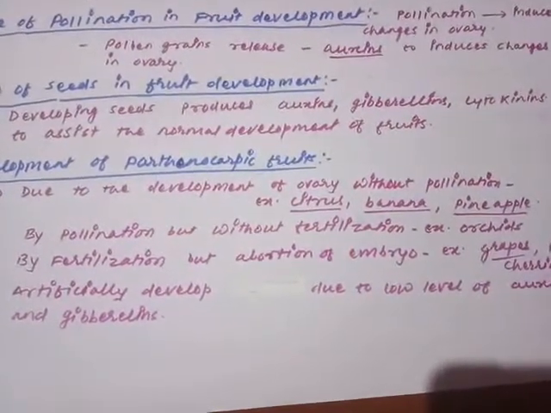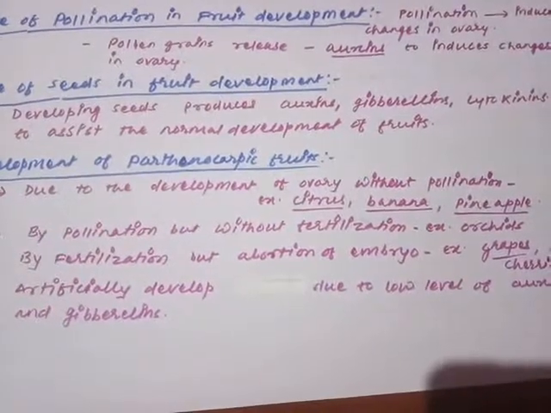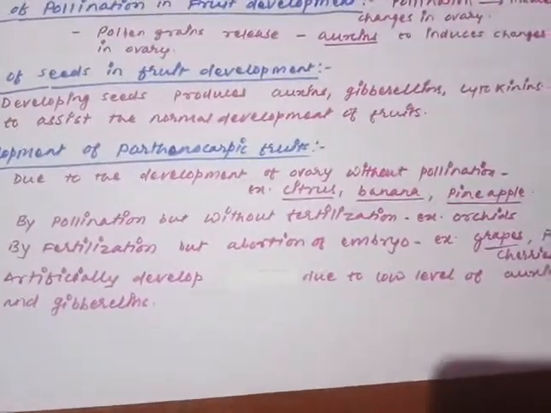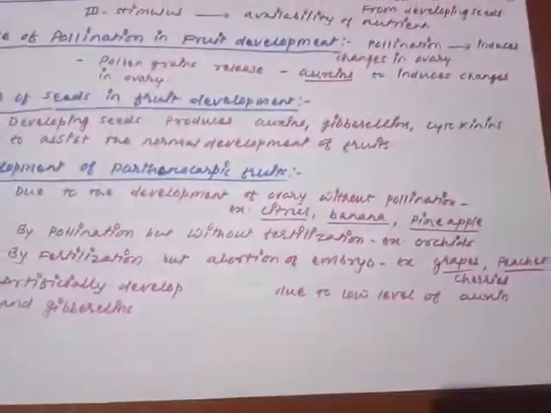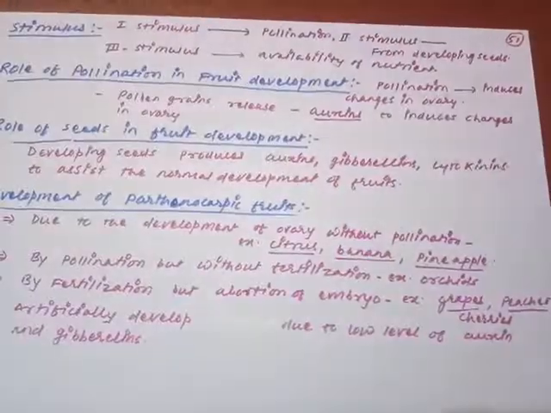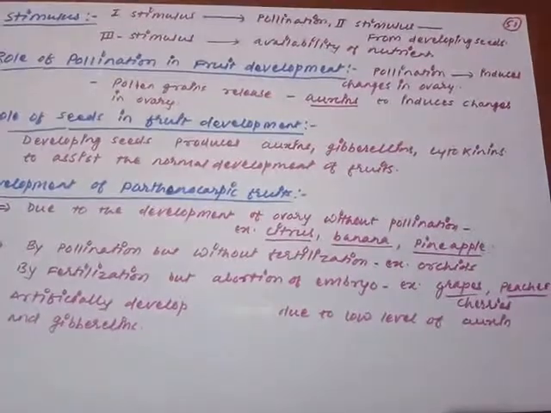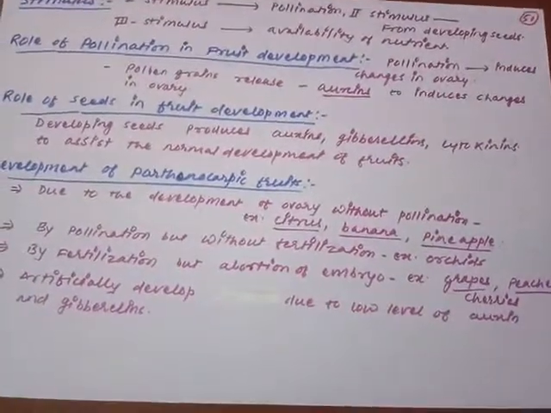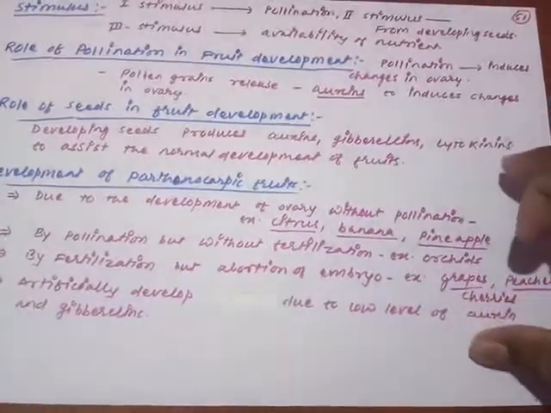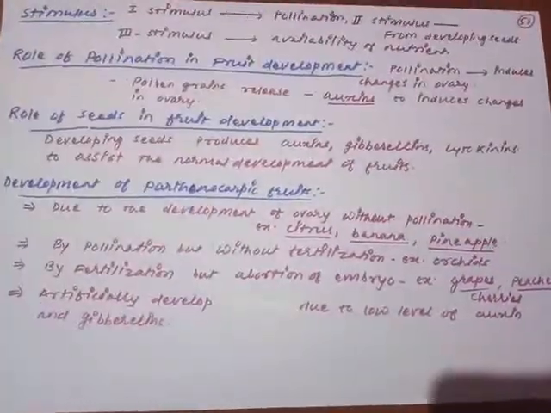If pollination is not possible, then what will happen? There will be no pollen grain. No pollen grain means no male gametes will be produced, and if no male gametes are there, there is no chance of any fertilization, and no fertilization means no seed formation occurs. So this one is clear to you all.